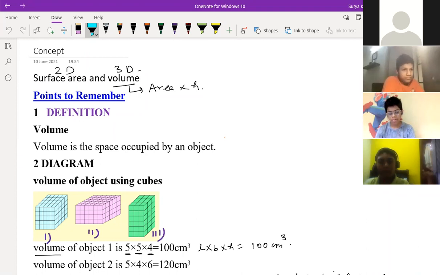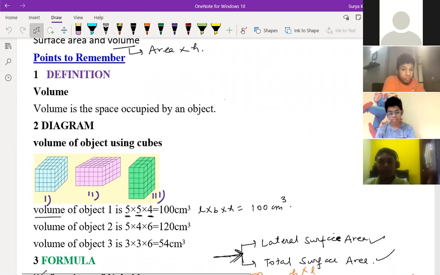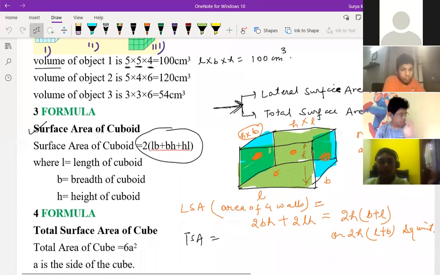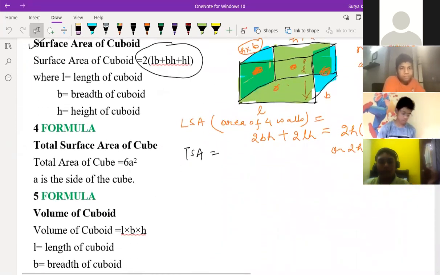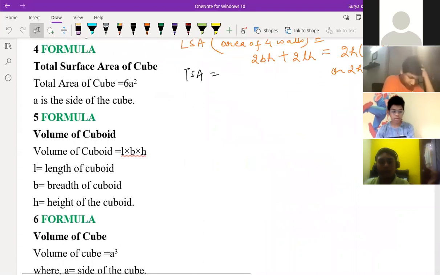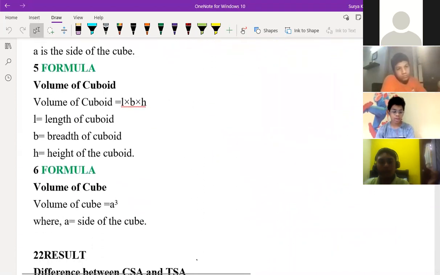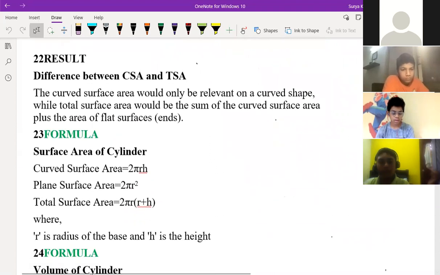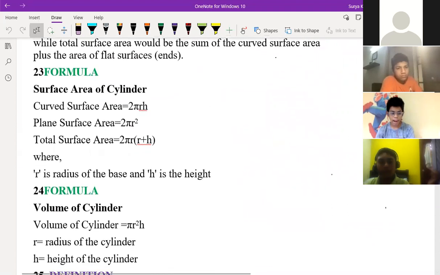Okay, fine. Last time I was saying how to find LSA and TSA of cube and cuboid. Hope you understood, everyone, right? Anyone having doubt? No. The next part is cylinder. Cylinder, curved surface area of cylinder, plane surface area, total surface area.